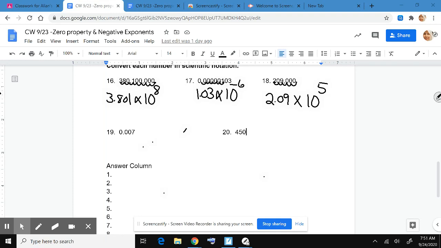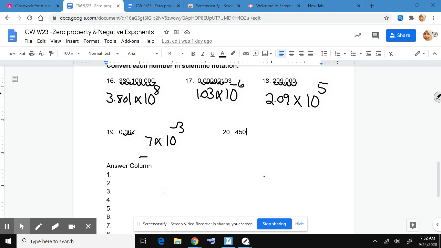Okay, now this is a number smaller than 1, so I know the exponent is going to be negative. So we'll put the decimal behind the 7 to create A, and multiply that by a power of 10. Since we put the decimal here, we have to go 1, 2, 3 places to the left, negative 3.